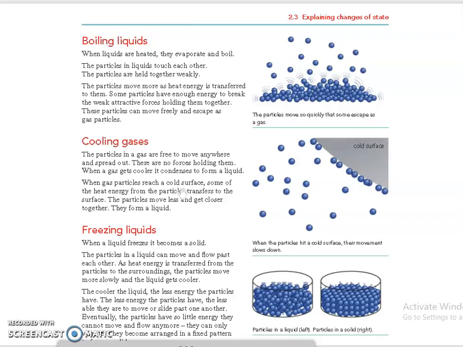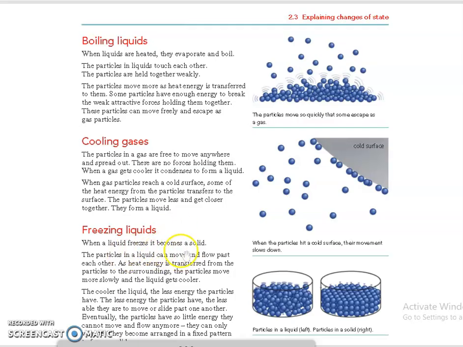So here, when energy is transferred to the surface, the particles will be moving very little and get close together, and once they are close together, touching each other, they slowly shift to the arrangement of a liquid. So when they touch the cold surface, the energy is transferred to that surface, so the particles move very little, get close together and form a liquid. Clear? So next is about freezing liquids.